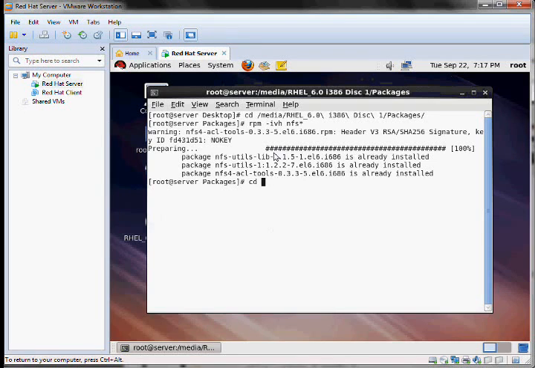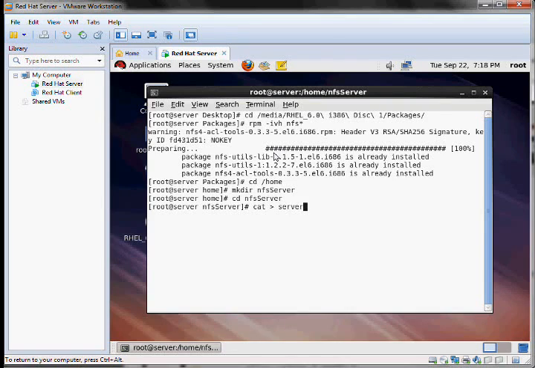Next, we are going to go to the /home directory and create a new directory here, nfsserver. Go to this directory and create a file which can be viewed after being exported to a remote system.